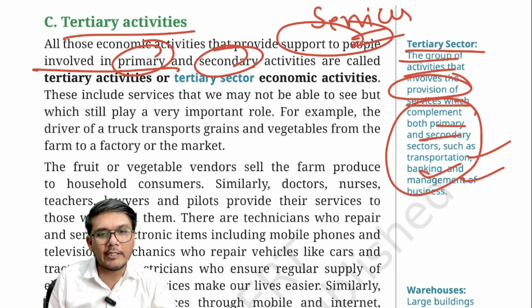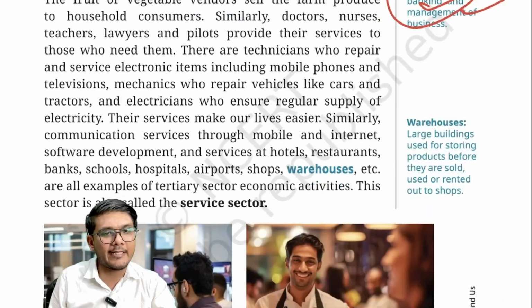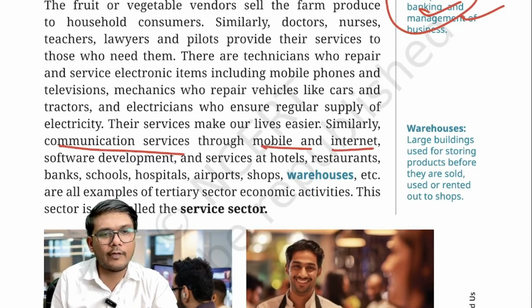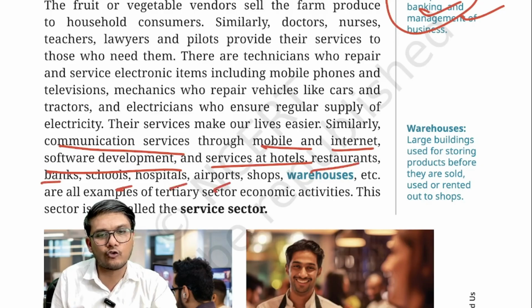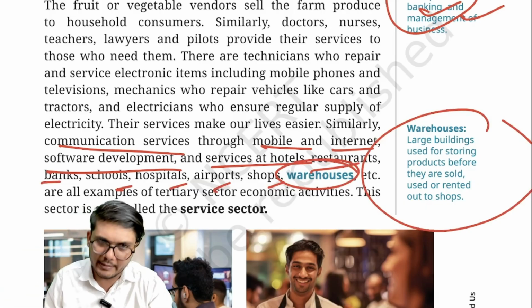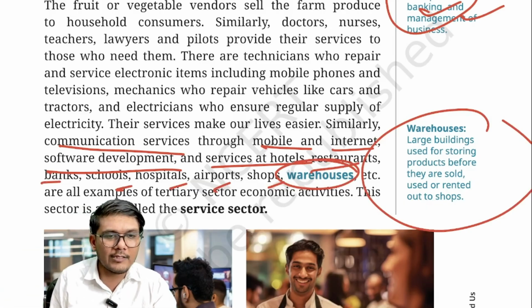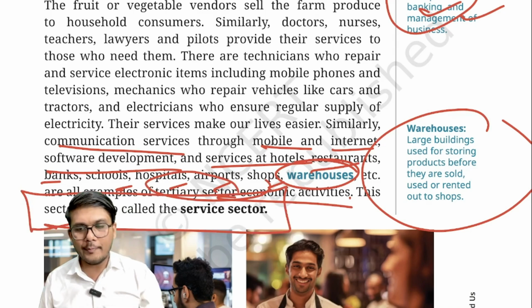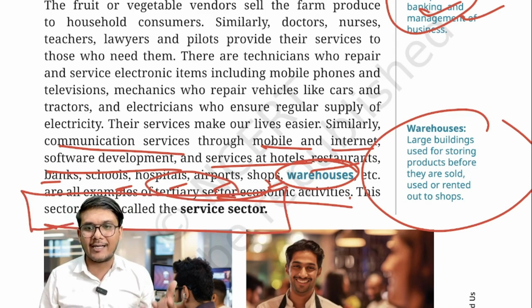Now here they have given various examples as well. For example, communication services through mobile phones, internet, software development, services at hotels, restaurants, banks, schools, hospitals, airports, shops, warehouses. What's a warehouse? A large building or a place where you can store your goods, products, etc. Right? That is a warehouse. So all these are tertiary sector economic activities and they are placed in the service sector. So I hope now all the three sectors are clear for us.